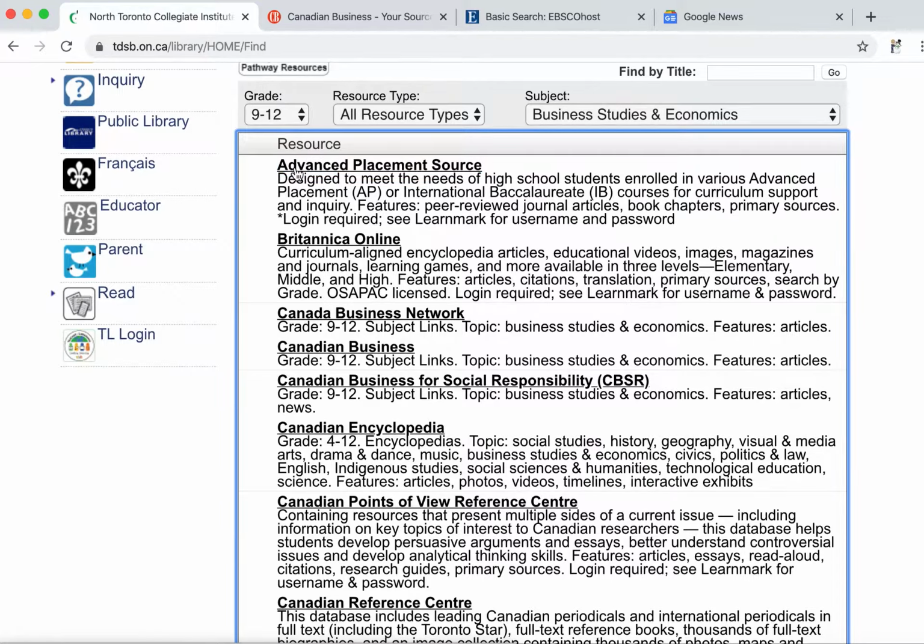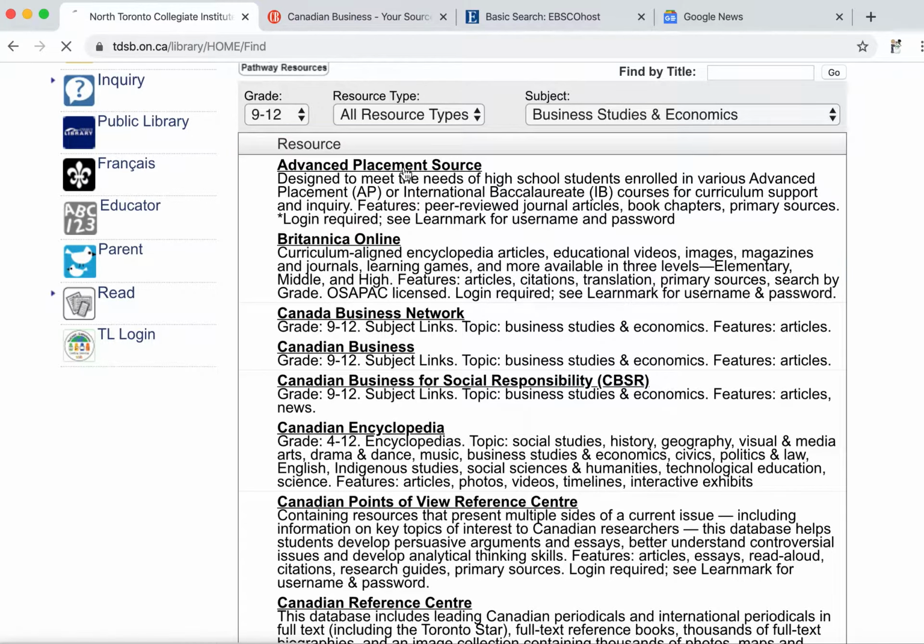It gives you some serious news articles, and it gives you some academic journals. Canadian business might show you how this is locally applicable. Canadian points of view might help you get the pros and cons, what good could happen, what bad could happen. And I think you could use these in addition to Google News.